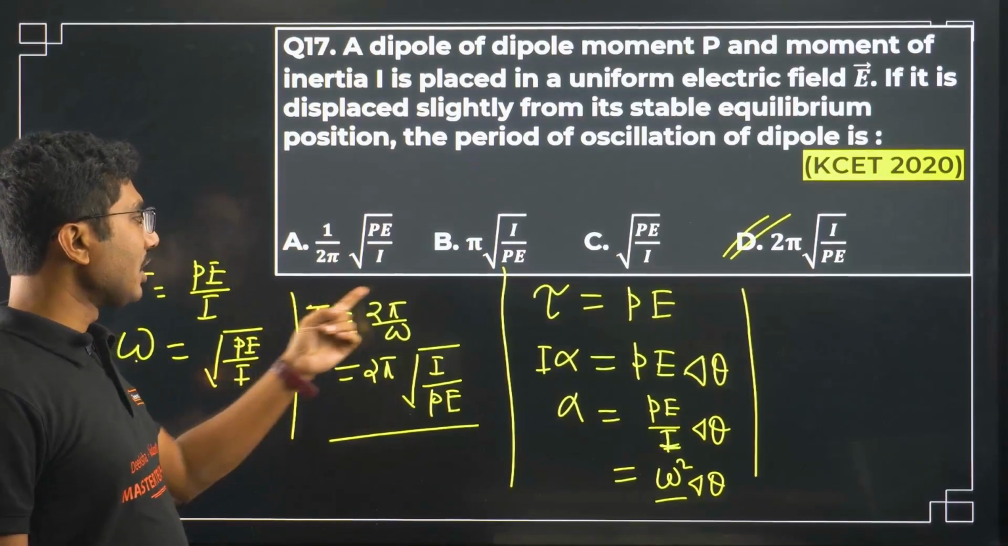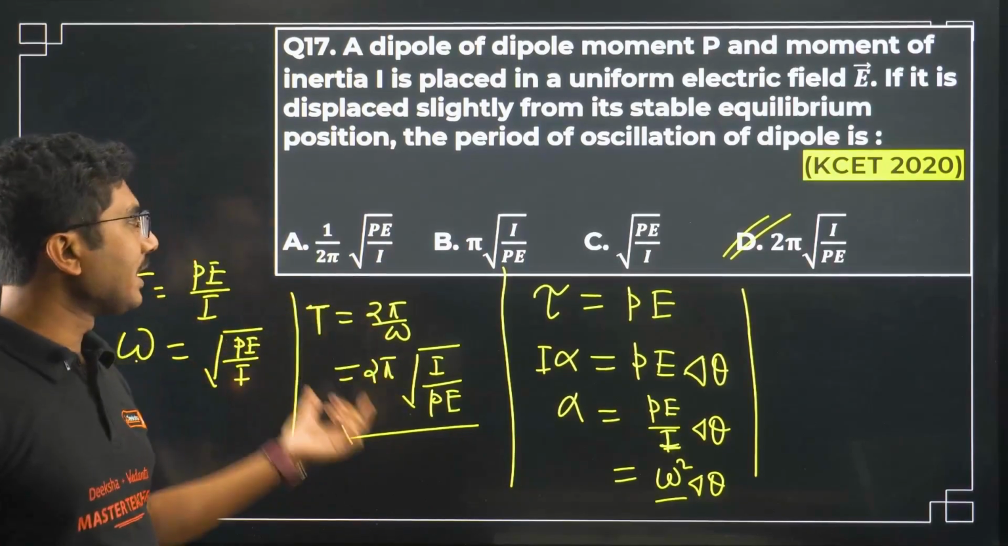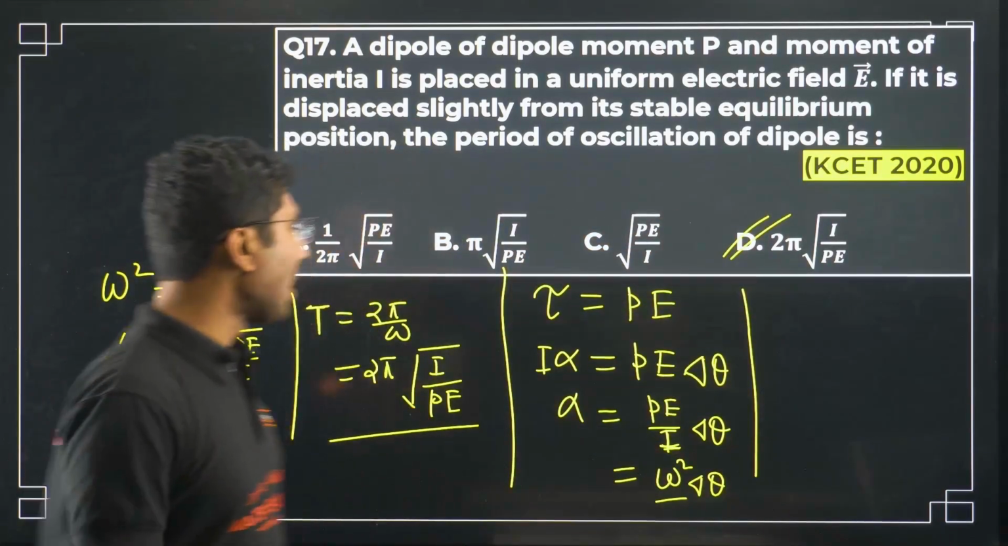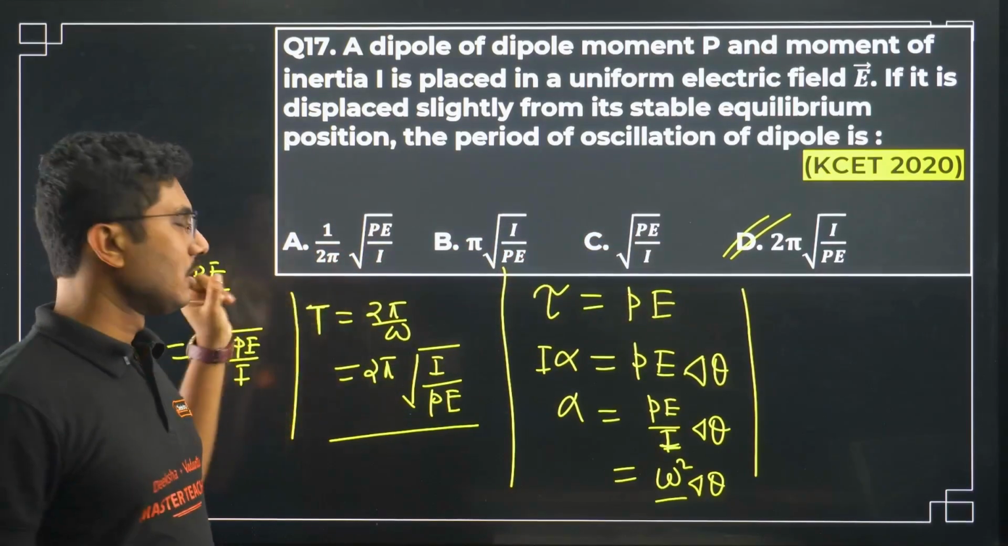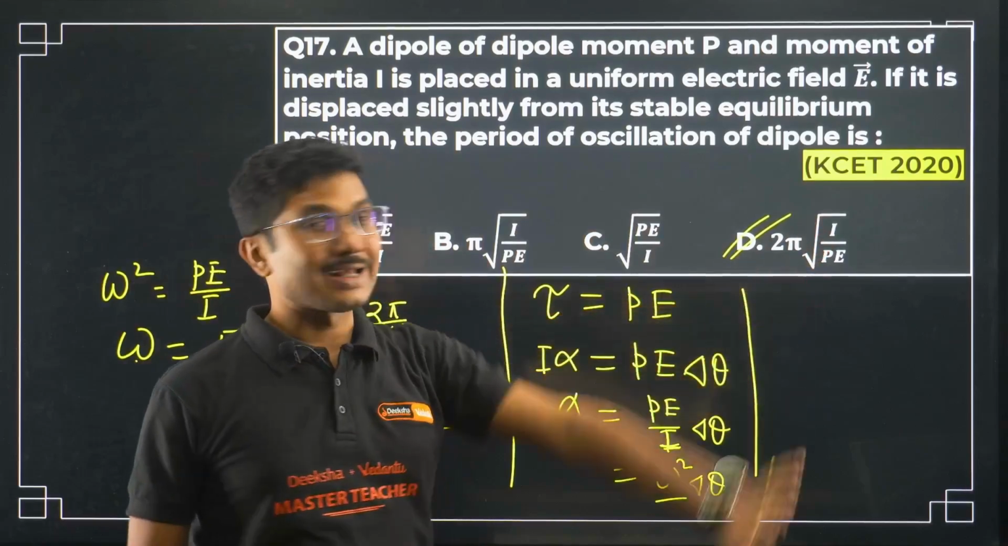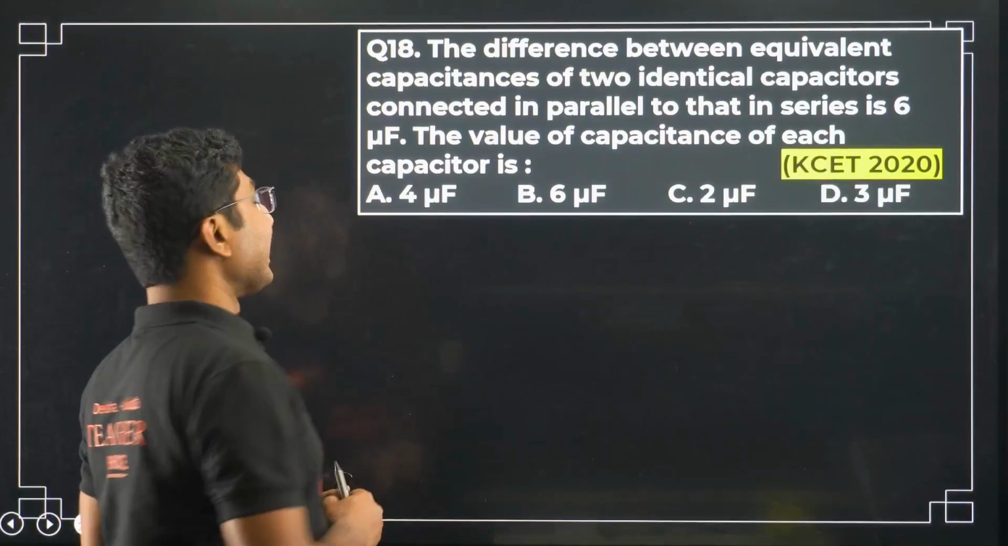So T is equal to 2 pi by omega. So 2 pi has to be there, and if you see the options, only one option has 2 pi. This one has 1 by 2 pi, not 2 pi. So 2 pi has to be there. From there you could have guessed the answer. This is the correct answer. Now let's move on to the next question.